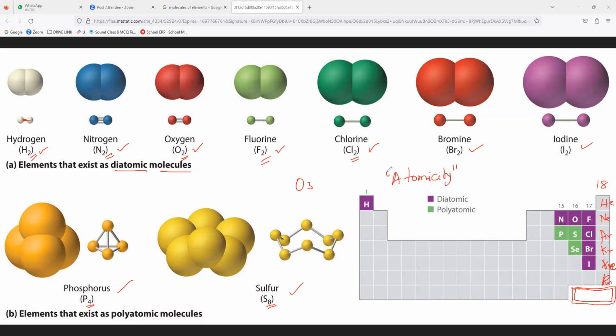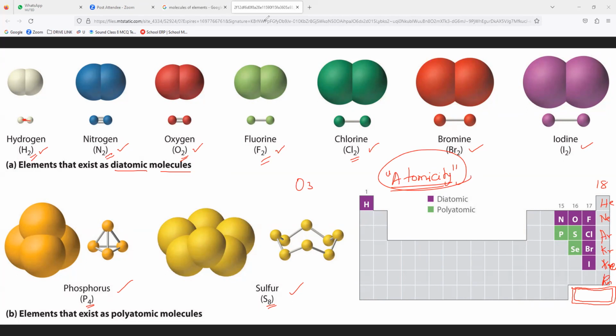Atomicity. Most important definition in chemistry. The number of atoms present in a molecule. Whether it is a molecule of an element or a molecule of a compound doesn't matter. The total number of atoms present in a molecule is called its atomicity. Write the definition. Do you understand this image, everybody?